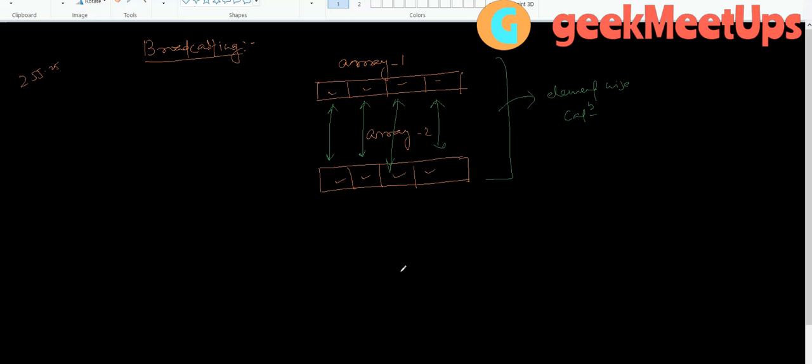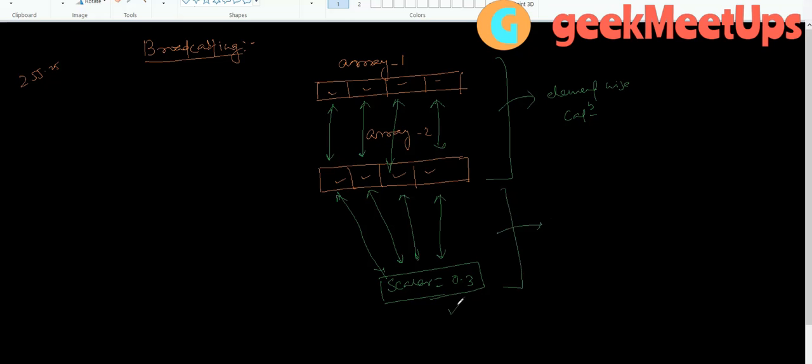But when we have defined one scalar equals 0.3 and we are multiplying it with each element, this is the broadcasting concept.